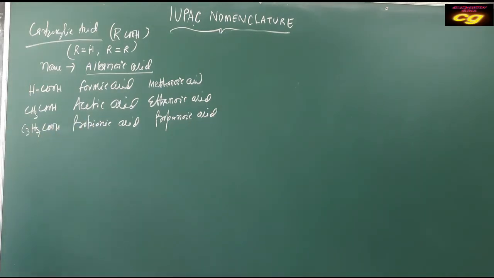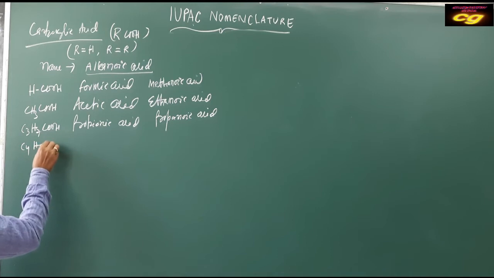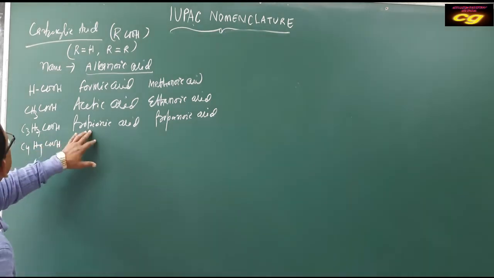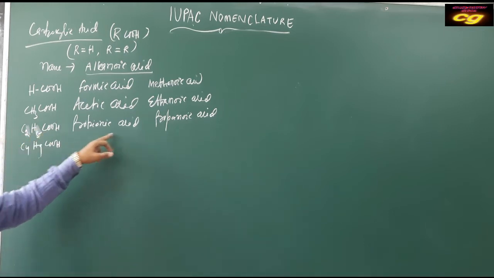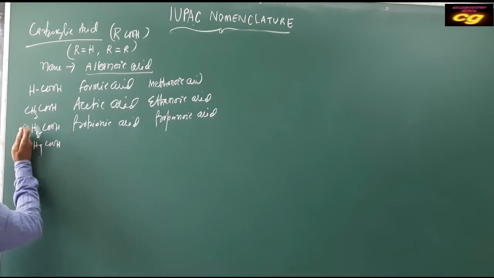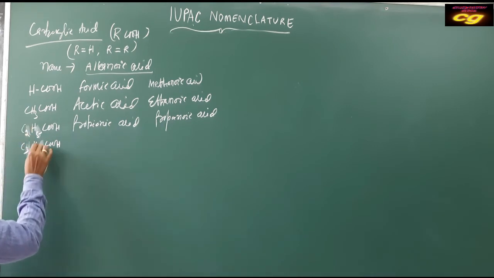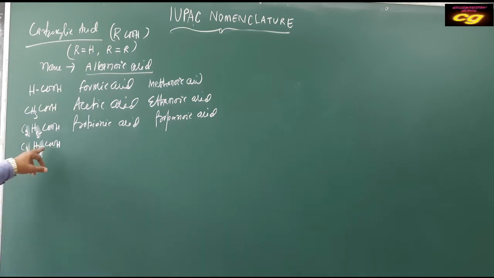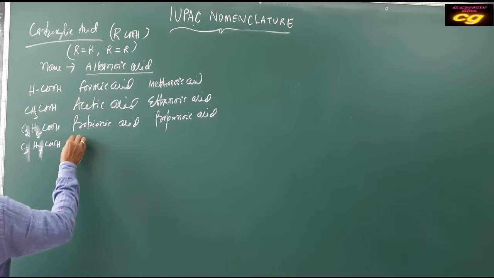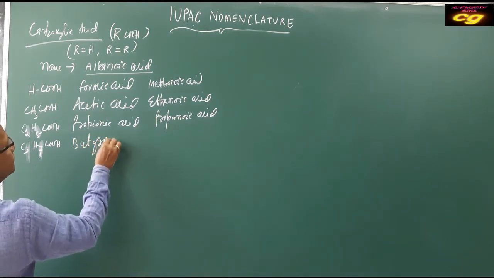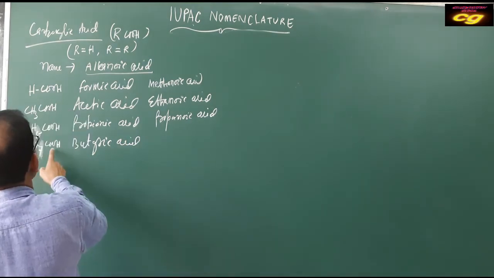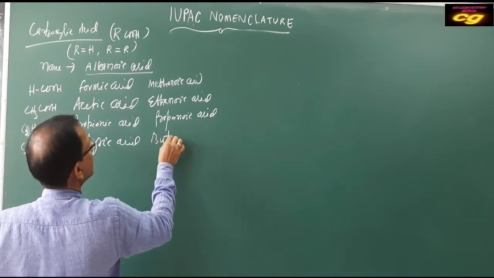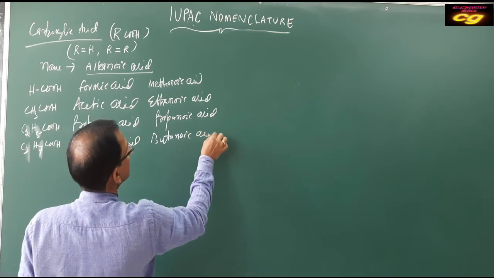C2H5 has 3 carbon in total, so propionic acid, propanoic acid. Then C3H7COOH now becomes 3 plus 1, 4. 4 means butyric acid, and butyric acid is called butanoic acid.